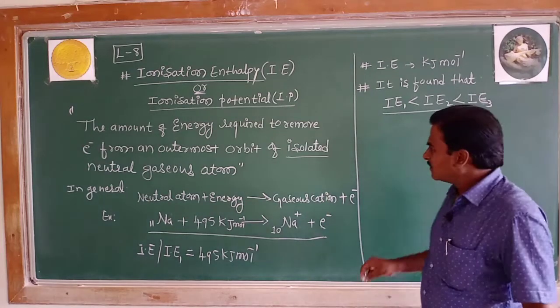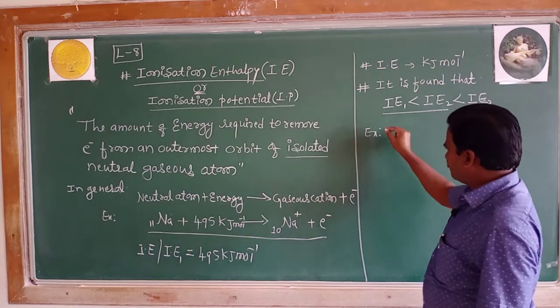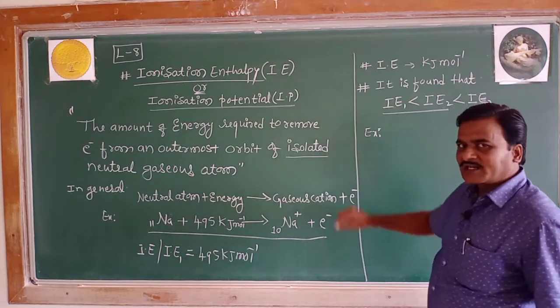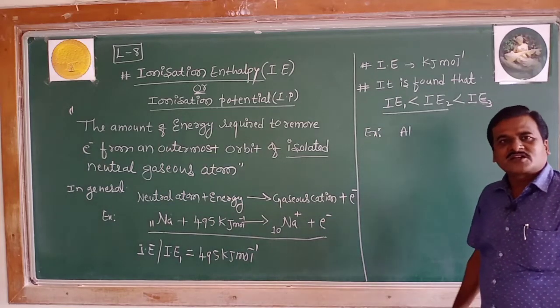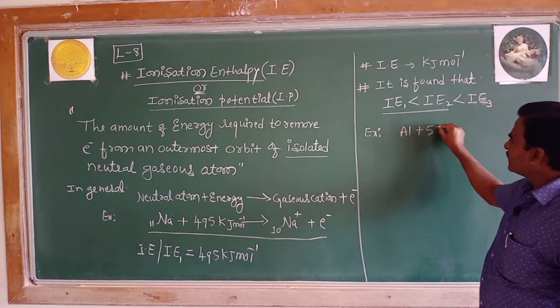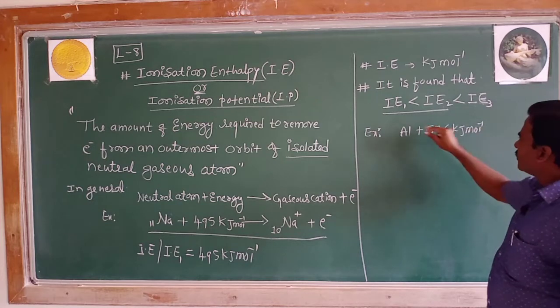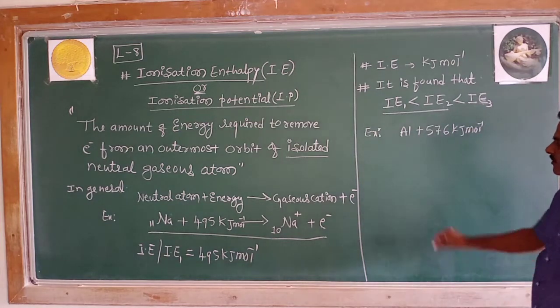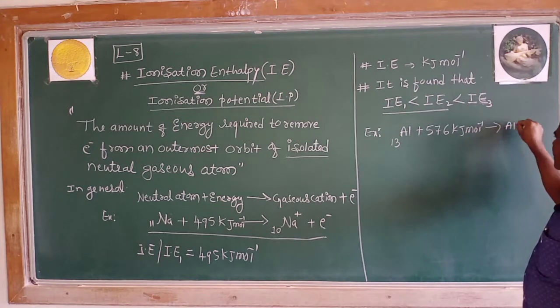For example, take a neutral atom of aluminium. An energy of 576 kilojoule per mole is sufficient to remove the electron from the outermost orbit of the aluminium atom to get an aluminium ion with plus charge, with 12 electrons, plus an electron.